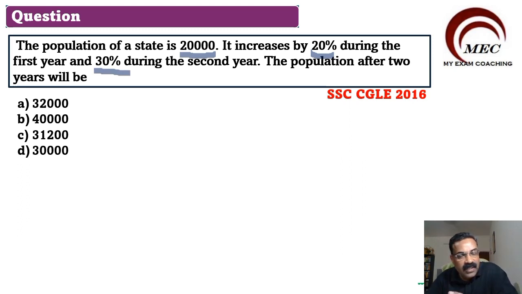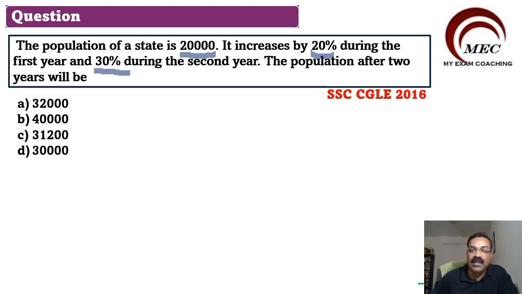Now this question is almost the same type as the previous question. There it was a discount. Discount means it is decreasing. Here the percentage is increasing. So the same method we can use. When we decreased, here we have to increase. That's all. The population of a state is 20,000. So let us do this directly.